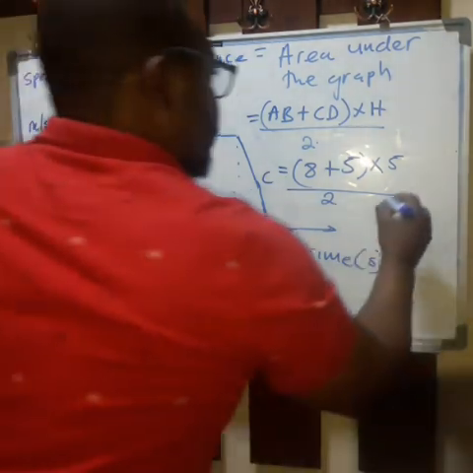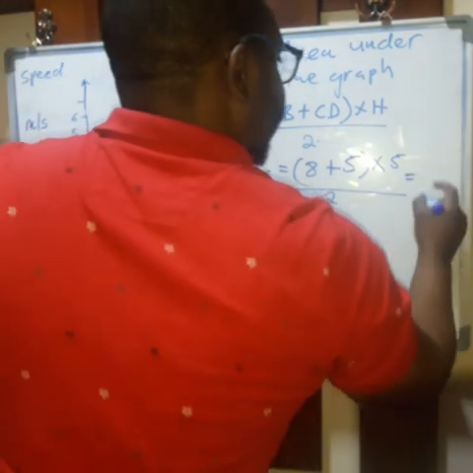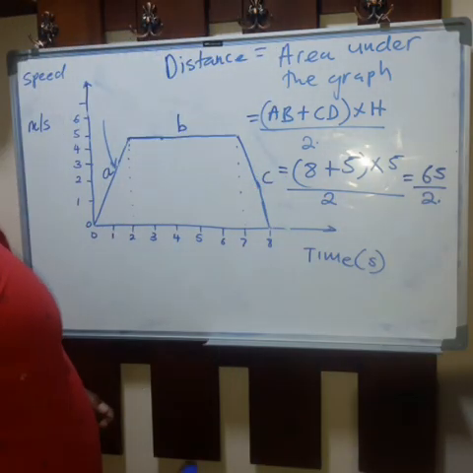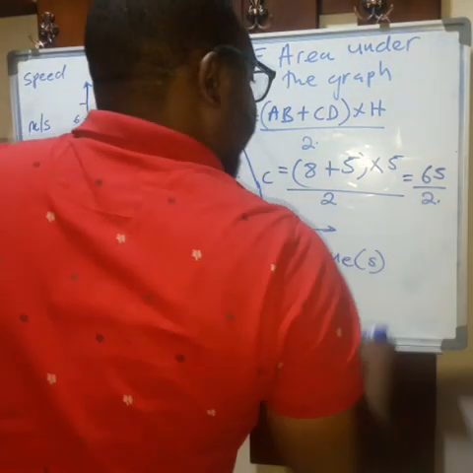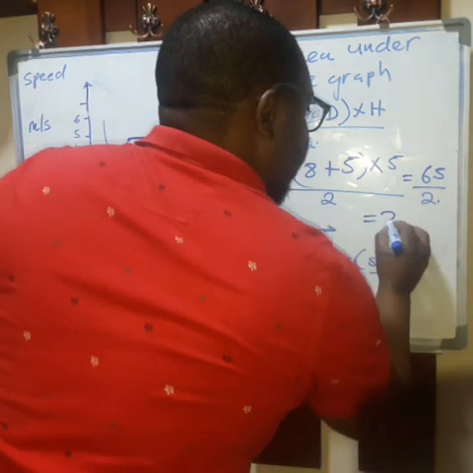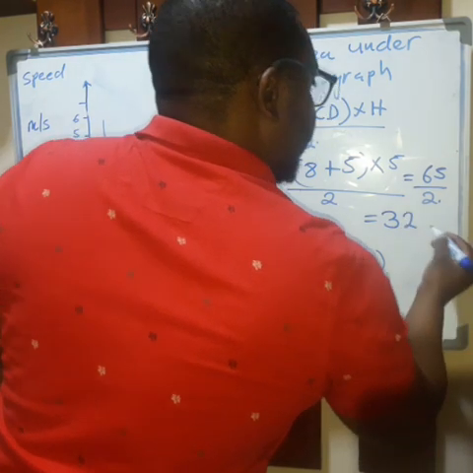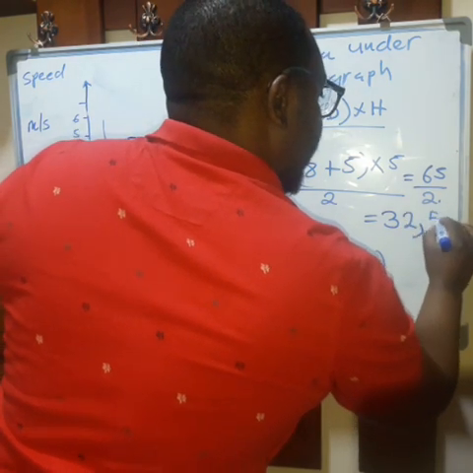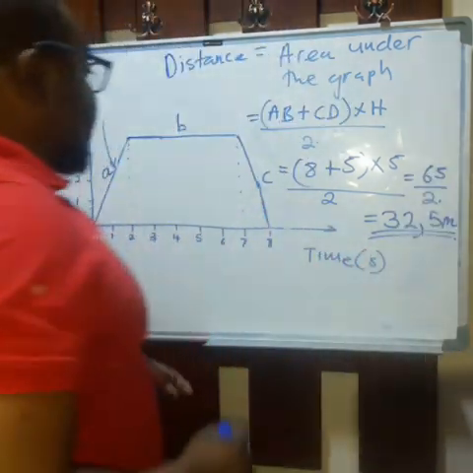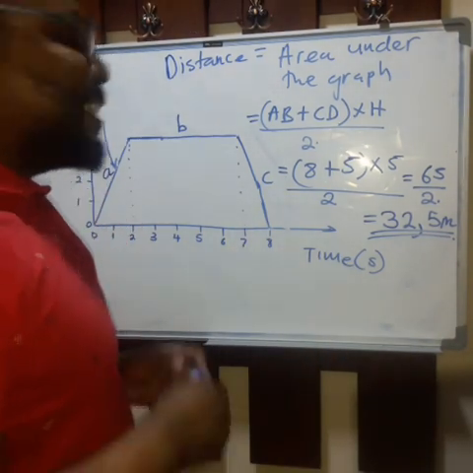If I multiply 13 by 5, I get 65 over 2. Now, if I divide 65 by 2, I'll get 32.5 meters. That becomes the distance covered by the object in 8 seconds.